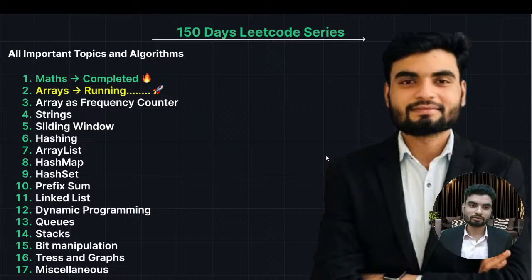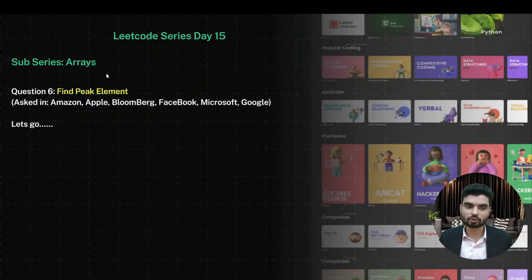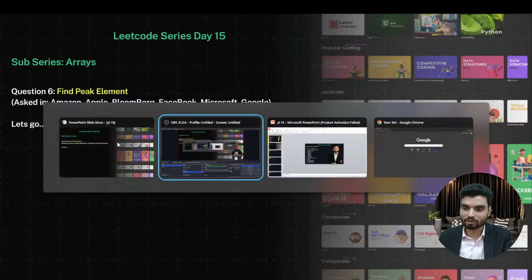We already completed the math series. Today we'll see another question which has been asked repeatedly in Amazon, Apple, Bloomberg, Facebook, Microsoft, and Google. The question is find peak element. We'll go to LeetCode and understand the problem statement and how we can solve this.